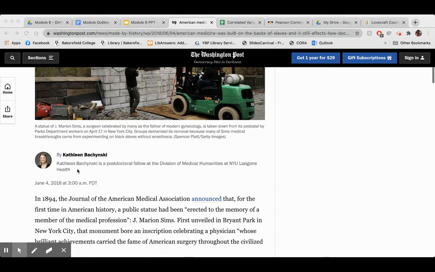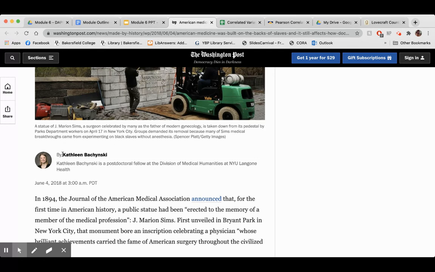But here we see, I do not know how to pronounce this lady's last name, so my apologies to her. But it says that Kathleen Bakinski is a postdoctoral fellow at the Division of Medical Humanities at NYU Langone Health. Great. So we know that as of 2 years ago, because that's when this was published, this lady had a job at the Division of Medical Humanities at New York University. Makes me feel pretty good. Medical humanities just means that you're focusing on the social side of medicine. So definitely that sounds like what this topic is. So I feel pretty good about her.